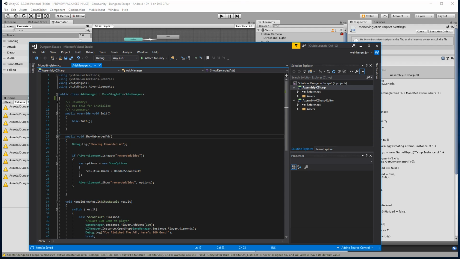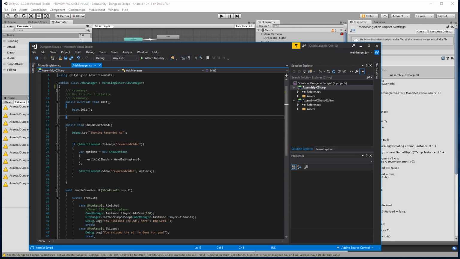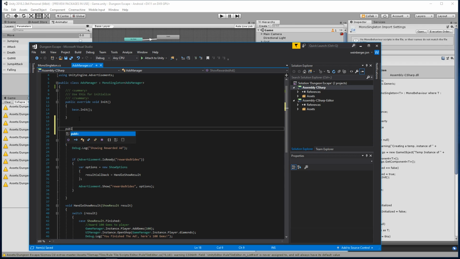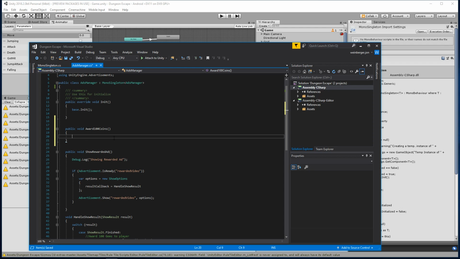So instead of having just ShowRewardedAd, I think I'll break it up into functionality. We'll have public void AwardHundredCoins, which will be the ad sequence for the shop ad.